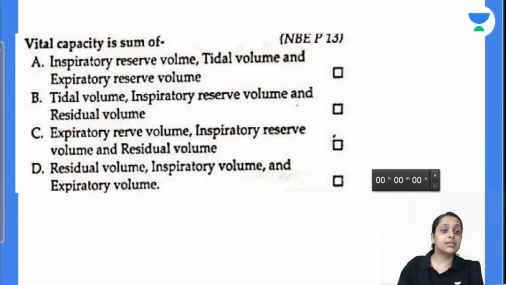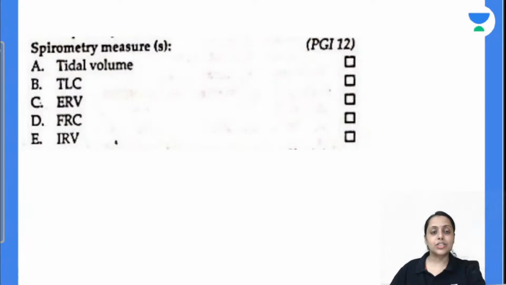Vital capacity doesn't include the residual volume, so all of those are wrong. Only the last option is correct: inspiratory reserve volume plus tidal volume plus expiratory reserve volume make up the vital capacity. Very true.